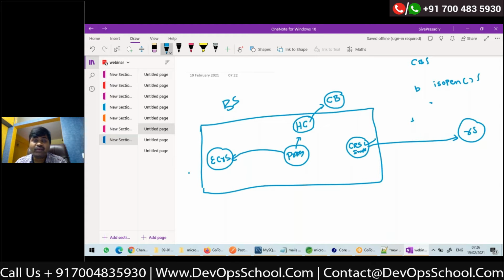So whenever we call a method on the proxy, the proxy will call HystrixCommand.execute. Hystrix command will internally call the circuitBreaker.isOpen method. And if the isOpen method returns false, that means the circuit is not open, the circuit is closed. Then Hystrix command will execute the original implementation, which will make the REST API call. Suppose this call is a failure. Suppose the call is a failure, the control comes back to Hystrix command.